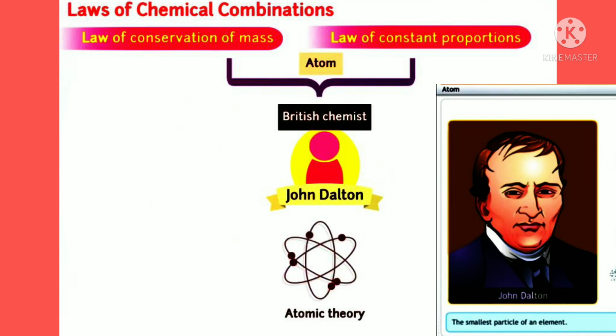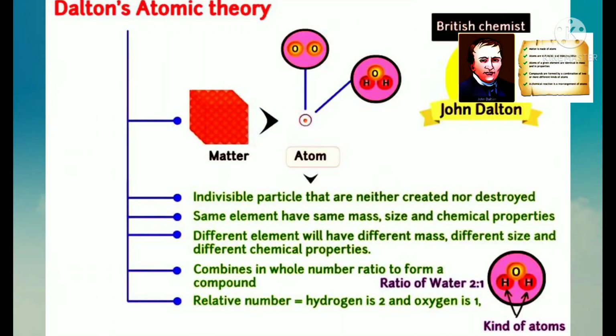Based on the above laws, the law of conservation of mass and the law of constant proportions, Dalton proposed a new system of chemical philosophy, Dalton's atomic theory. The postulates of Dalton's atomic theory are: first one, matter consists of indivisible particles called atoms.